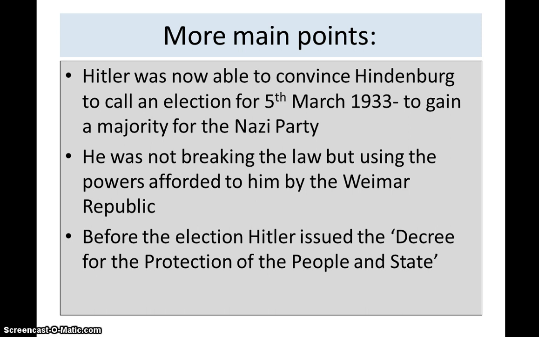Before the election, Hitler issued the Decree for the Protection of the People and the State. This gave him the power to remove the civil rights of individuals and of the German people. So he was able to start arresting political opponents, especially the communists. The point I'm making here is the Reichstag fire was absolutely vital in giving Hitler the opportunity to call an election and start to change the Weimar Republic. It was the opportunity he was looking for. So it's very important.